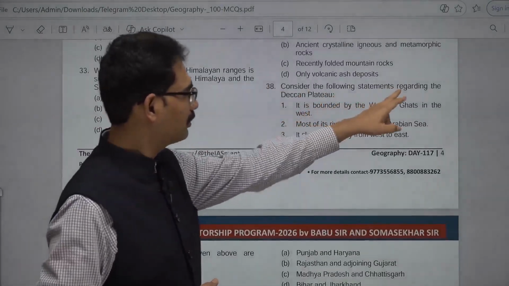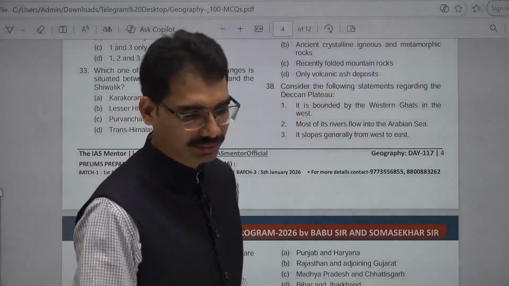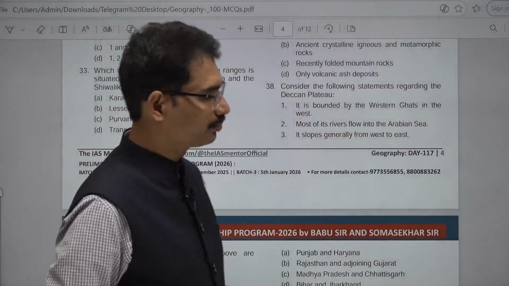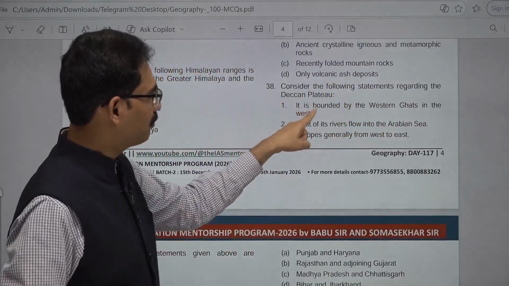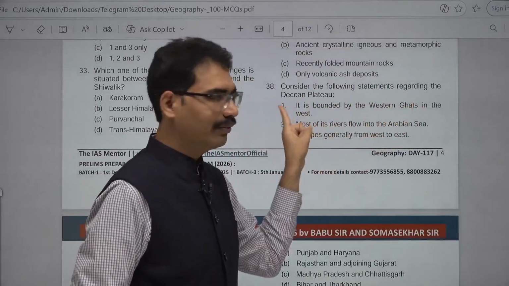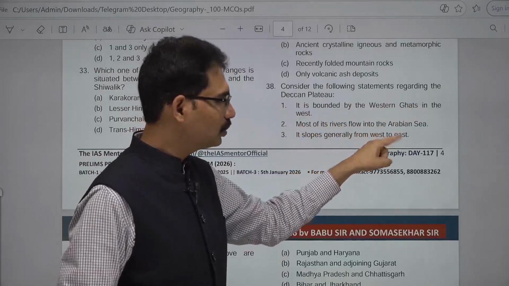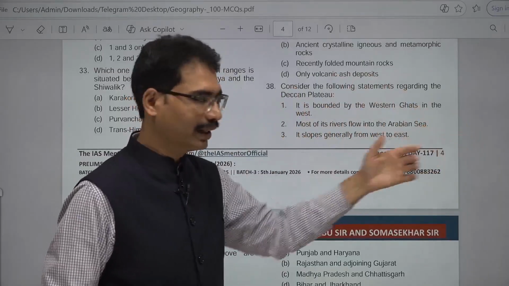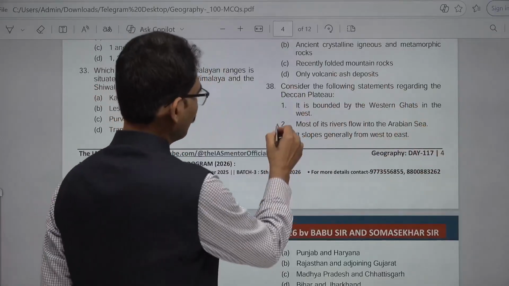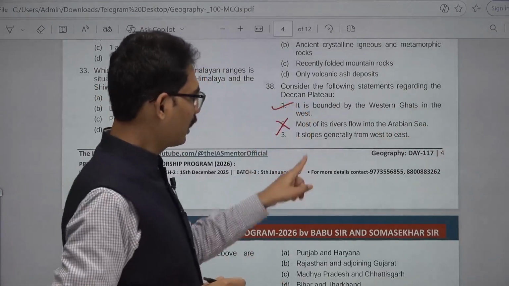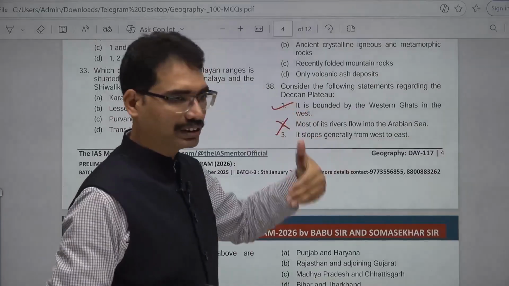Consider the following statements regarding Deccan Plateau. What is the answer here? Deccan Plateau. It is bounded by the Western Ghats in the west. True. Most of its rivers flow into Arabian Sea. No, into Bay of Bengal.